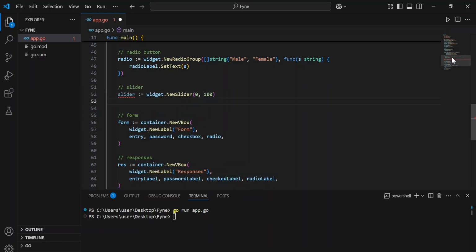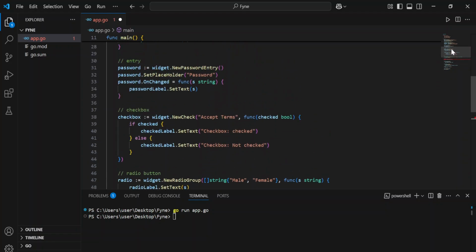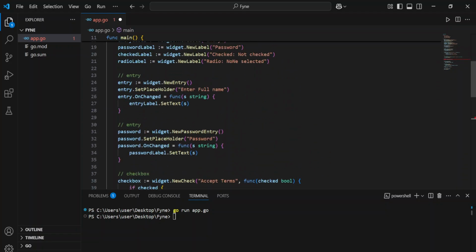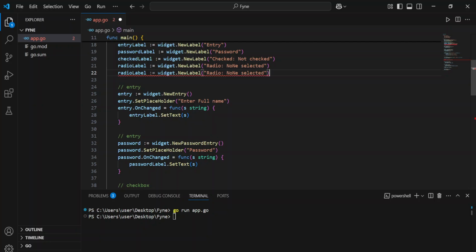So we're going to define. You can just come here before we define that. You can define a label that's going to capture that data. So you can come down here and say slider label. So you can say slider. Of course, initially there is no value. Just leave it like that.